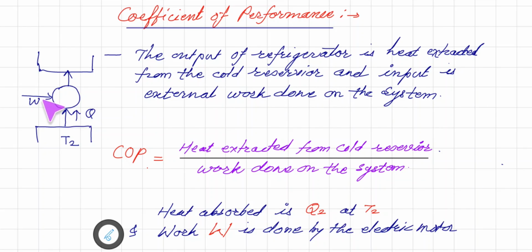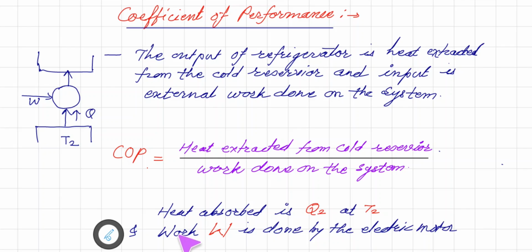So with the help of external work done, we can extract the heat from cold reservoir and transfer it to hot reservoir. So now we are considering the heat extracted from cold reservoir, that is heat absorbed, is Q2 which is at temperature T2, and the net work done which we have done here in order to extract heat, let us consider W. So ratio of this will give us the coefficient of performance.